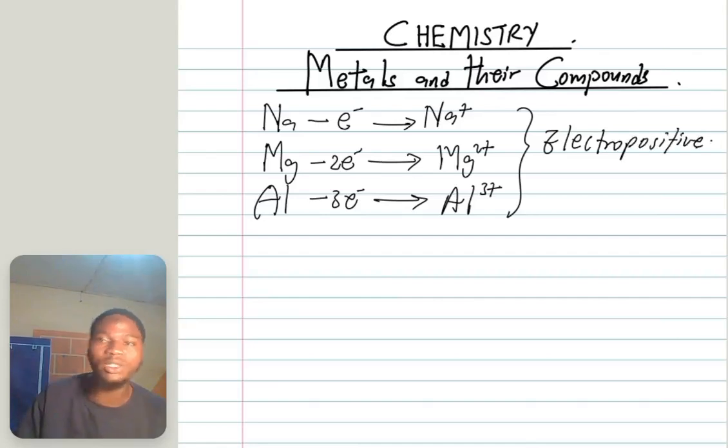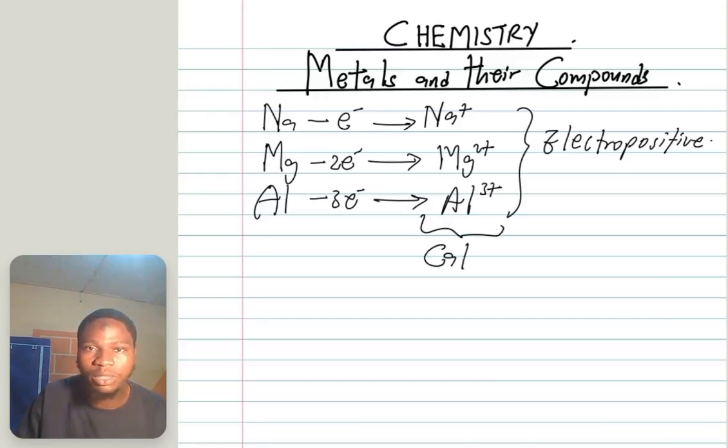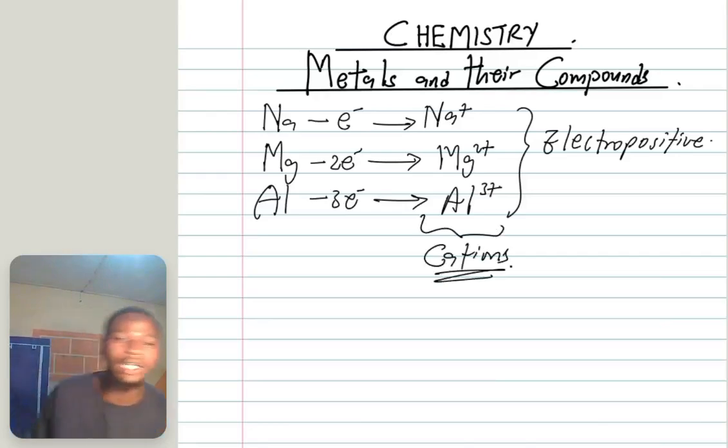They are electropositive. They tend to give out electrons. They don't attract electrons. They tend to give out electrons, and you can see they always form positive ions. This is how you know metals. Non-metals, you see them having negative ions. These positive ions, we call them cations. Positive ions here are called cations. Good.